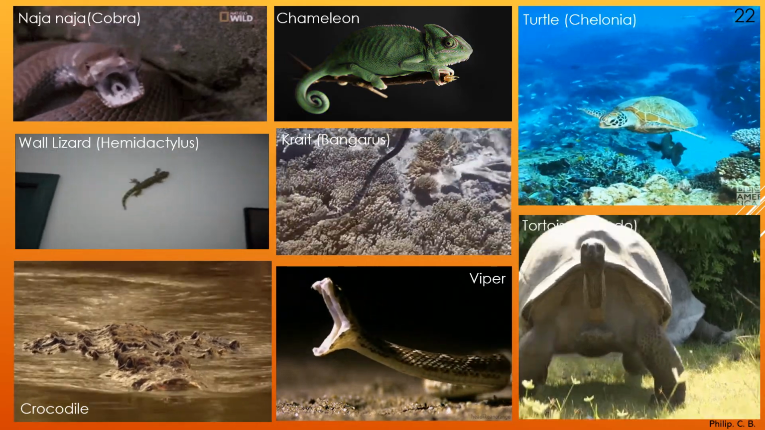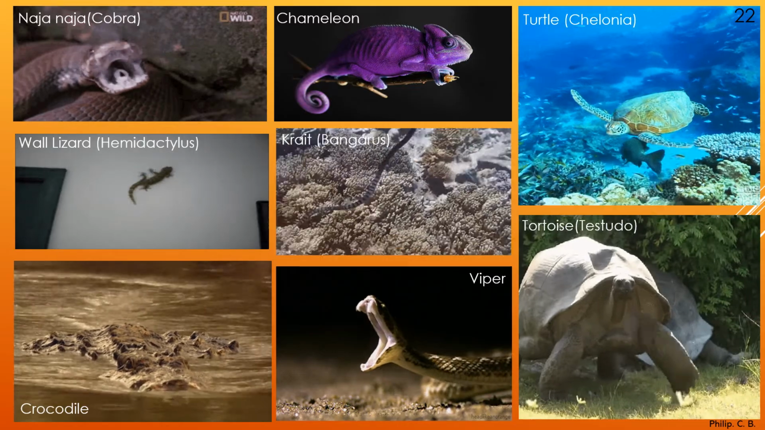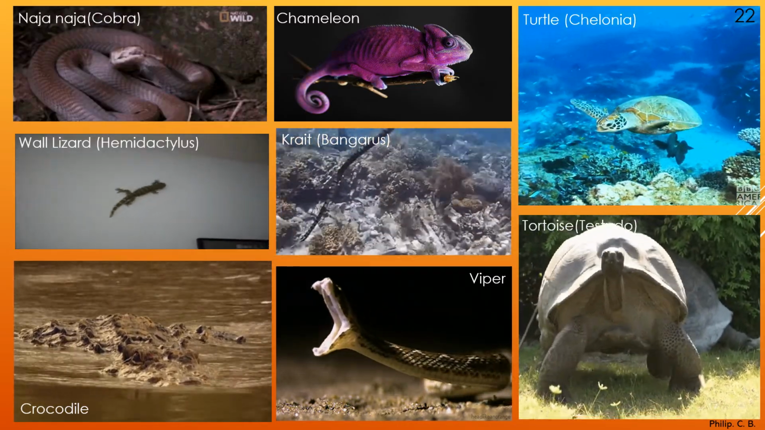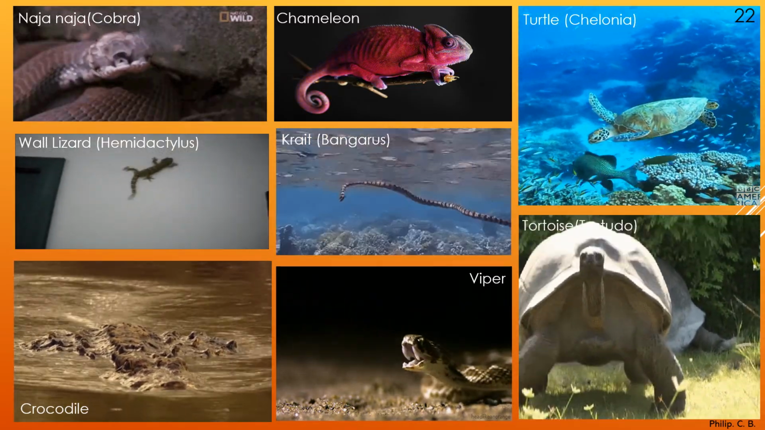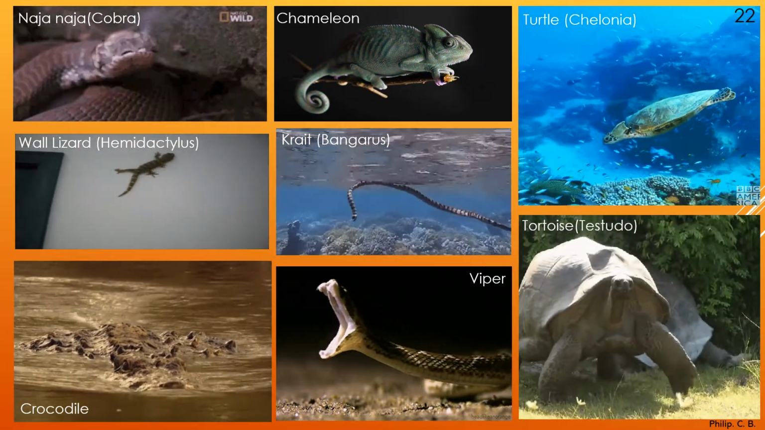Then turtle, krait, that is Bungarus, wall lizard, Hemidactylus, crocodile, viper, and then tortoise. So you can see one of the largest seen tortoise.